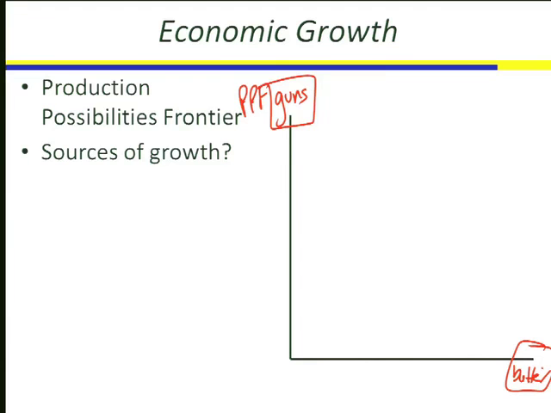When I draw my PPF, what's it going to look like? Show me with your arms. What's it going to look like? Good. All right. I'm showing you with my arm because I can't help myself. So it's downward sloping, but it's not a straight line. So we're going to go nonlinear, bowed out from the origin curve. We're going to label it PPF for Production Possibilities Frontier.